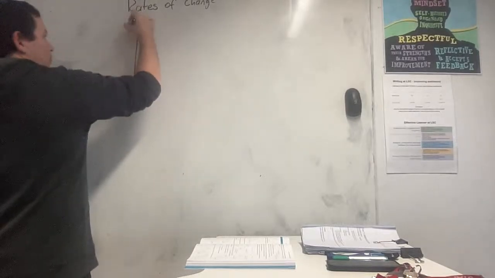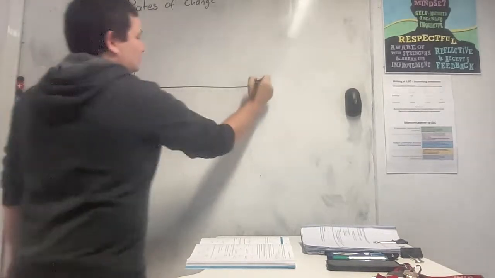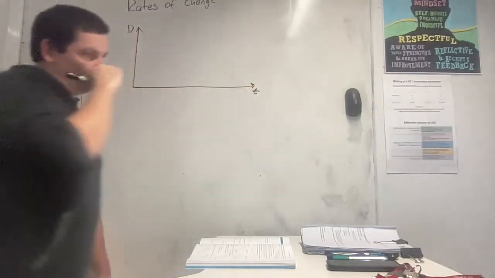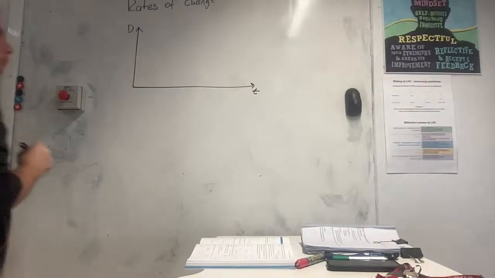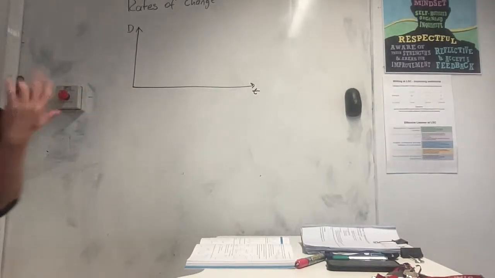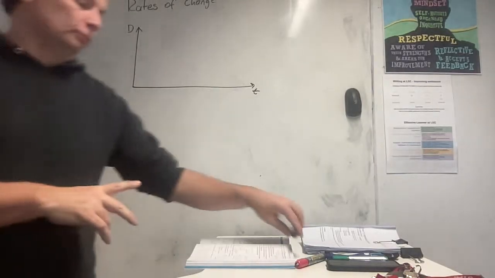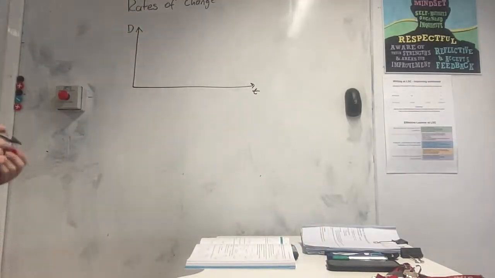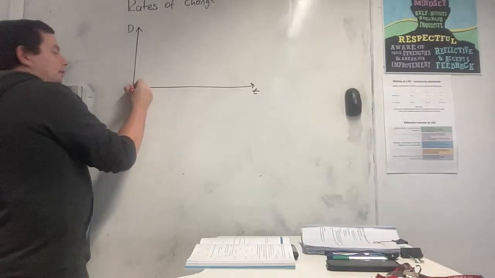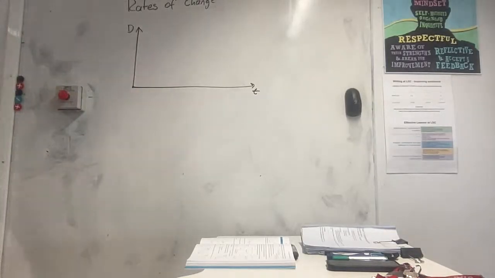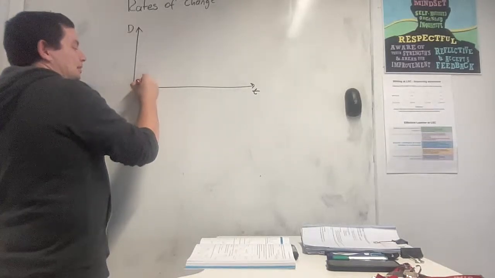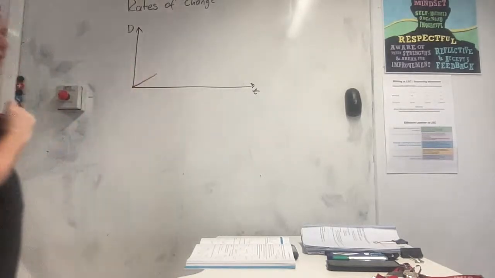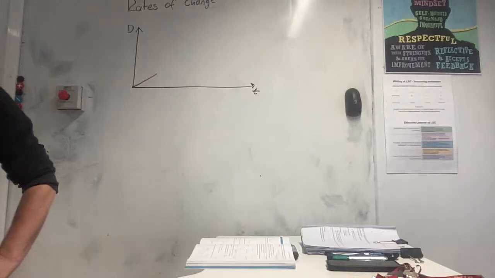And this graph is going to be a distance, so D for distance, and T for time graph, right? And this is me going to work in the morning. So when I get out of bed and I get in my car, how far away am I from home? Probably about 20 Ks. From school, yes. So I start with a distance of 0, right? And then the speed limit on my street is 60. So if I'm doing the speed limit down my street, my distance from home is going to go up like that. And then when I turn the corner, the speed limit's 100.